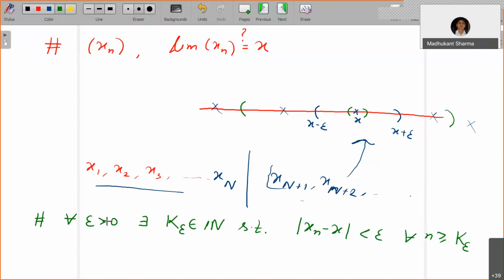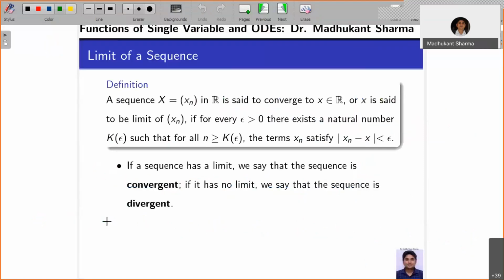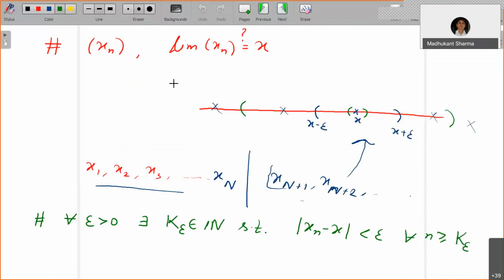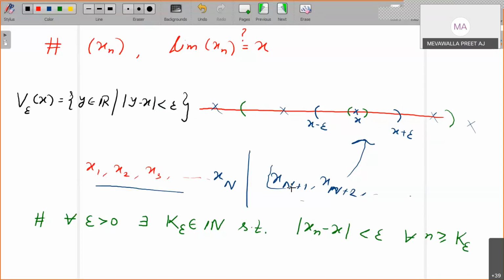Sir, I do not understand what the neighborhood is about. The neighborhood is a neighborhood of x. If you recall, the definition of neighborhood is that V epsilon of x is equal to the set of all real numbers y such that mod of y minus x is less than epsilon. Yes, I understand that, but x1, x2, x10 lie between x minus epsilon and x plus epsilon?